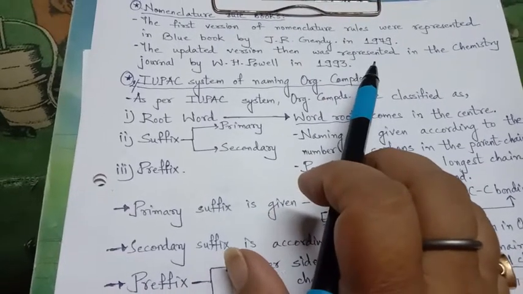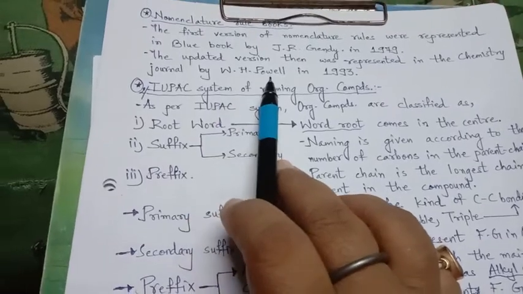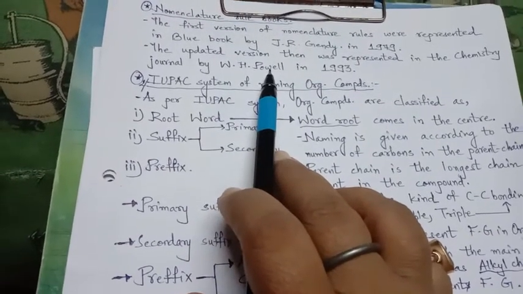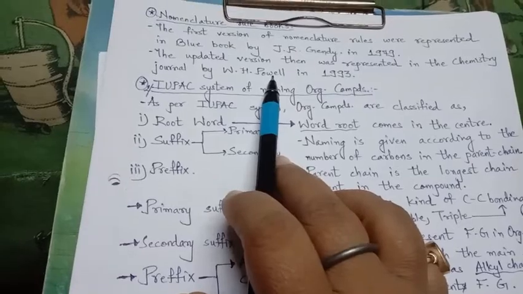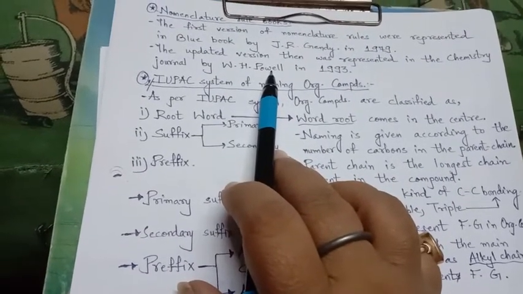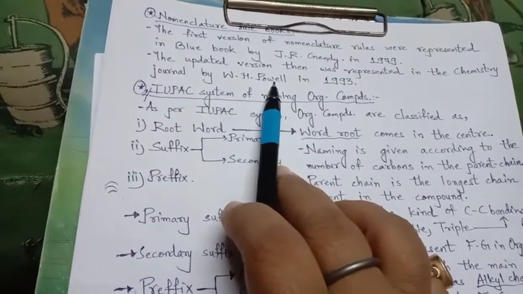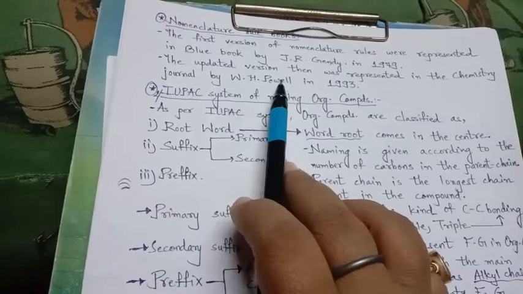it was represented in the chemistry journal by the scientist W.H. Powell. IUPAC publishes a chemistry journal every year, in which whatever changes or new developments take place in chemistry are mentioned.